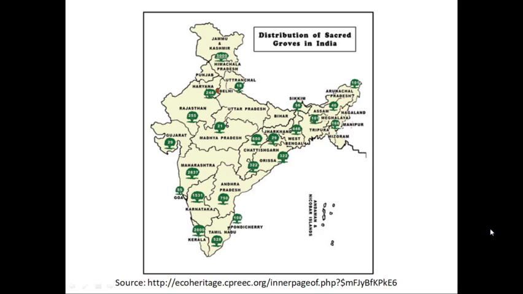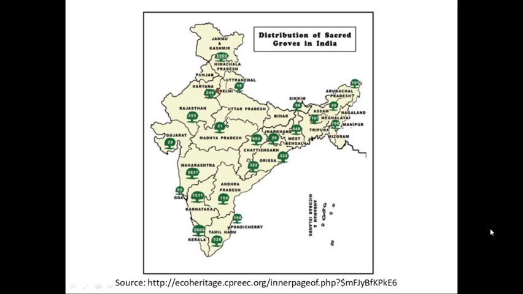So in this image, you can see the distribution of sacred groves in India. Like you can see, in Jammu and Kashmir, we have nearly 5,000 such sacred groves in Jammu, Kashmir and Himachal Pradesh.